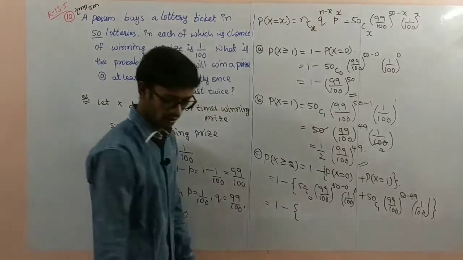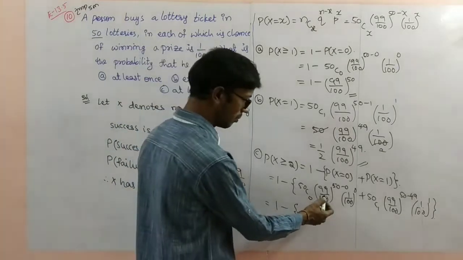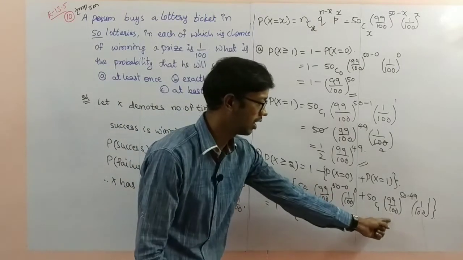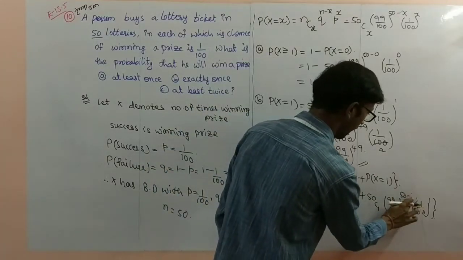1 minus, simplification is important here.